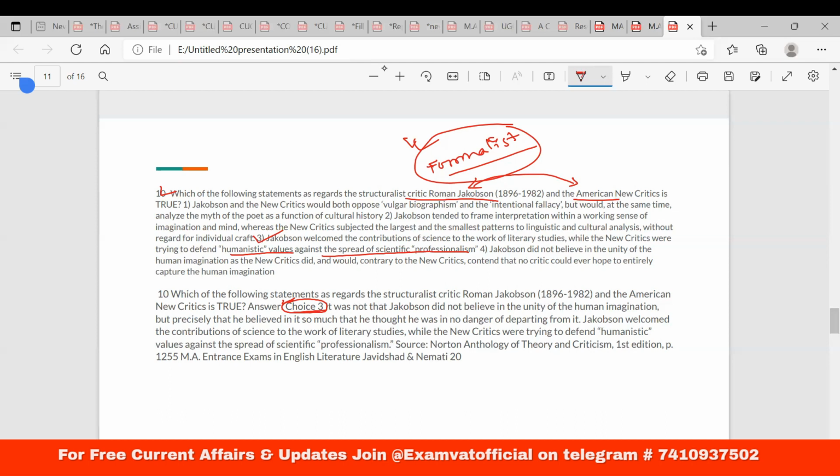Please read about formalism, the formalist approach, New Criticism, and structuralism. Please do this and try to solve these kinds of questions, okay?